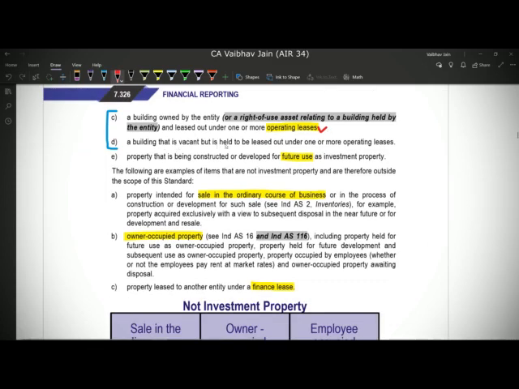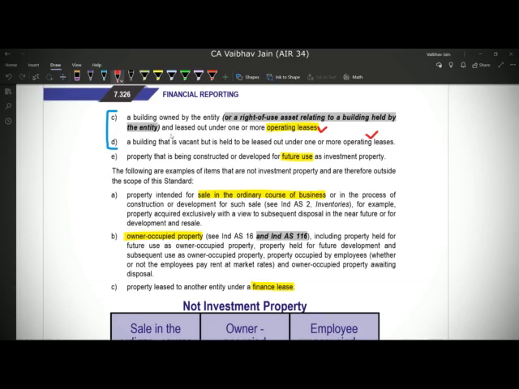Similarly, if the building is vacant but is held to be leased out under one or more operating leases. See, I have made a mark here because both the conditions are specifying operating leases and not financial leases. Because if we are giving it on a financial lease, in that case, if the view is not to earn rental income, we are basically de-recognizing the assets from our book and the lessee will recognize the asset in his book.